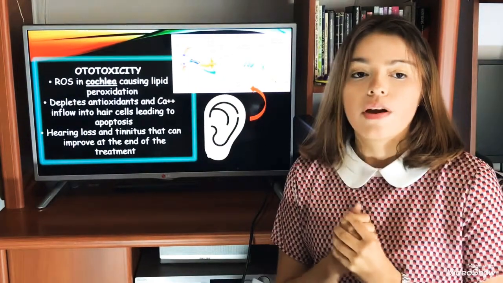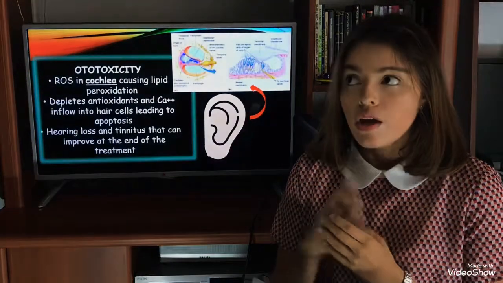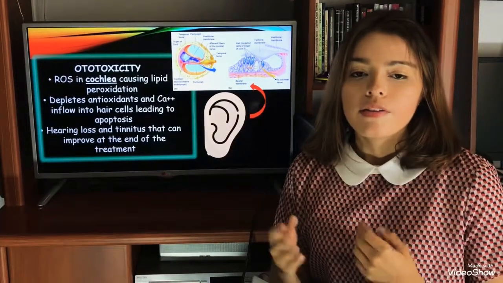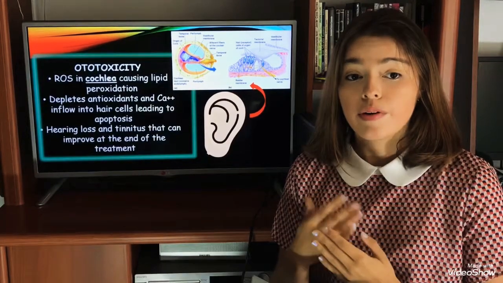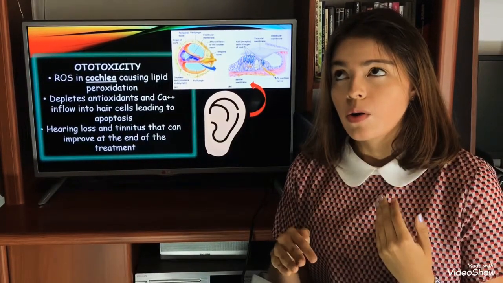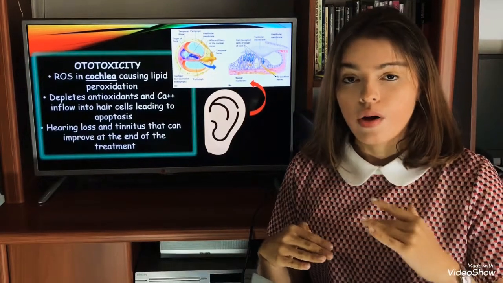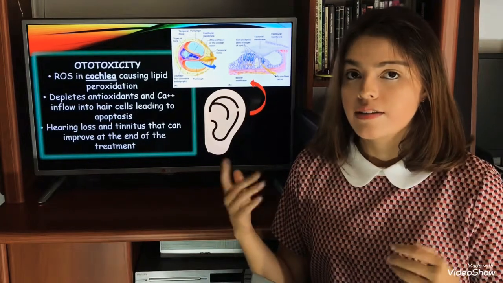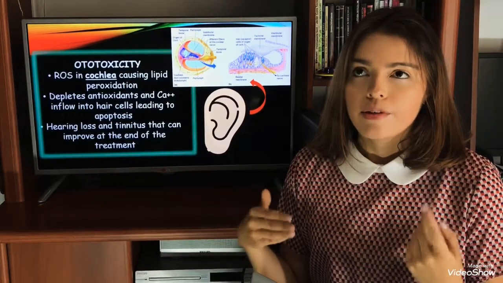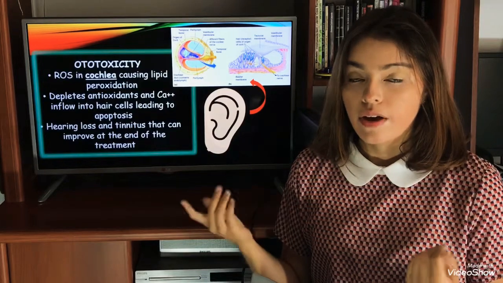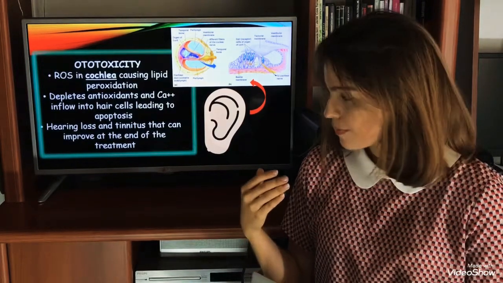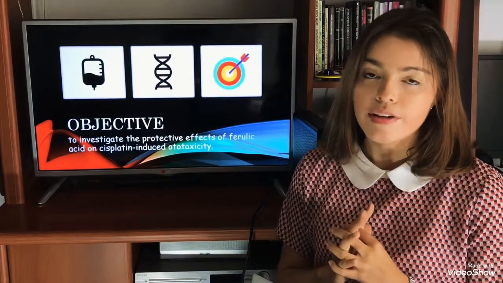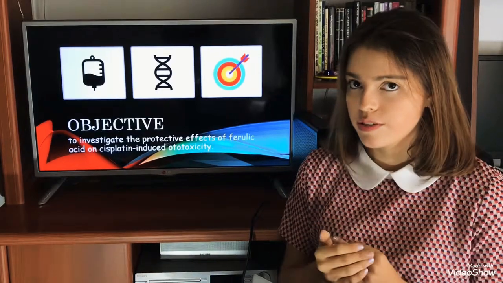So, the main mechanism of action of the cisplatin is by increasing ROS, not just in tumoral cells but in normal cells, including hearing cells. But the problem is that the increase of lipid peroxidation in the cell also has a decrease of antioxidant levels and an increase of calcium inflow into the cells, that all that leads the cell to apoptosis, and that can be shown as hearing loss and tinnitus that can or not improve after the treatment. The objective of the article is to investigate the protective effects of ferulic acid against cisplatin-induced ototoxicity.